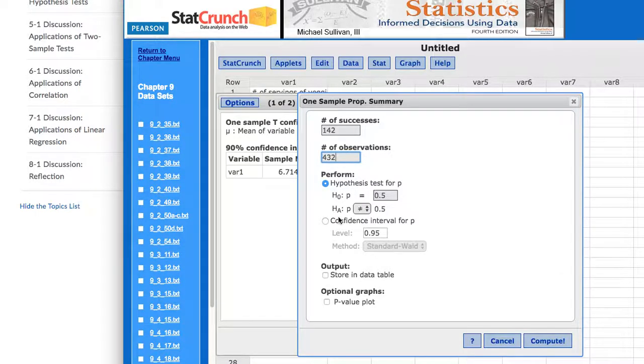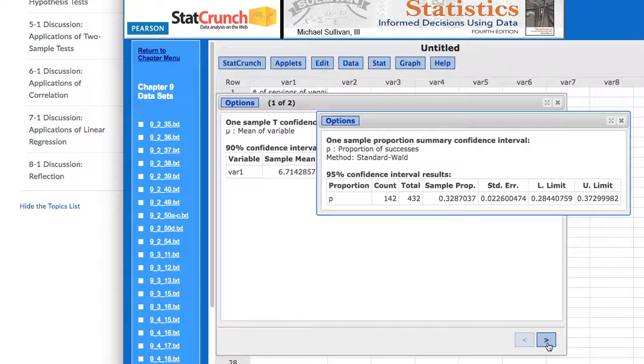And we're not going to do a hypothesis test. Instead, we're going to do a confidence interval for the proportion. And here we can leave the confidence level at 0.95. Why don't we do that? And then we leave it at standard Wald. And then we're computing it.